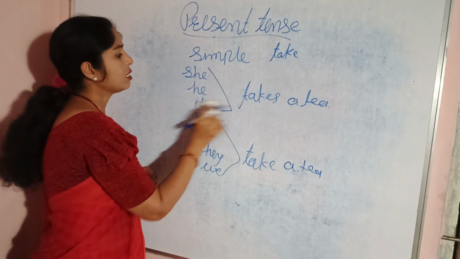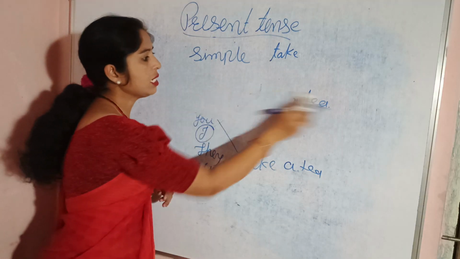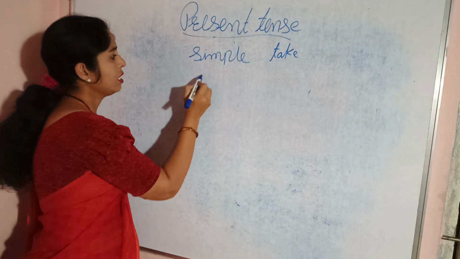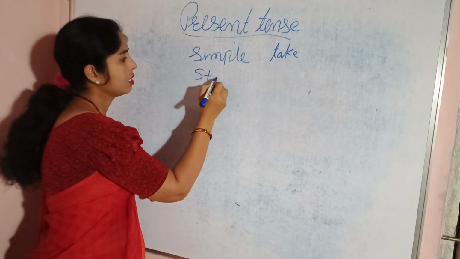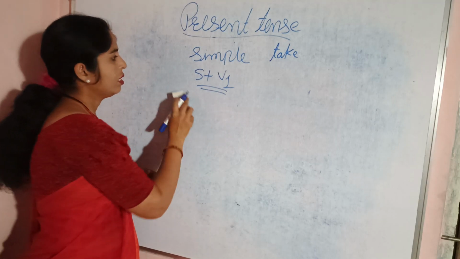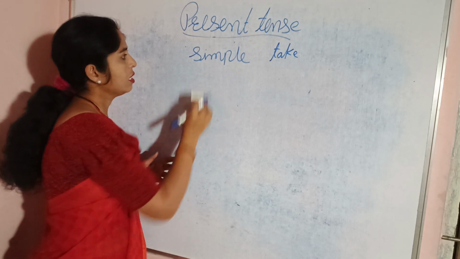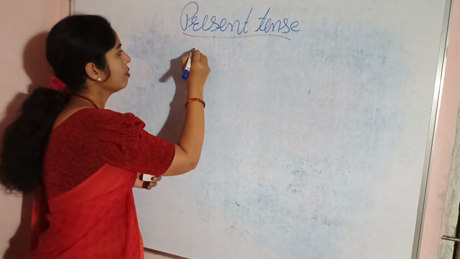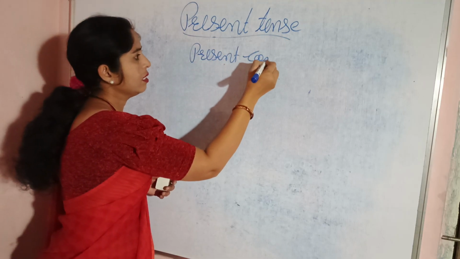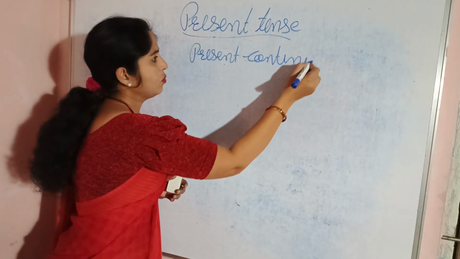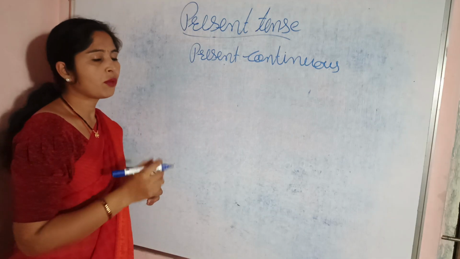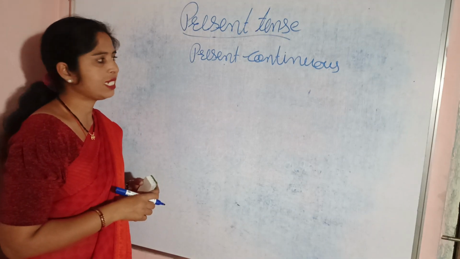Now we move towards the present continuous tense. And what is the formula of the simple present tense? S/es plus V1. Now see, present continuous tense. Which is the formula of the present continuous tense?